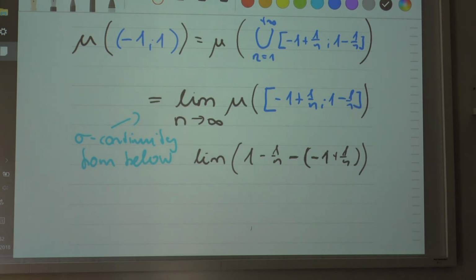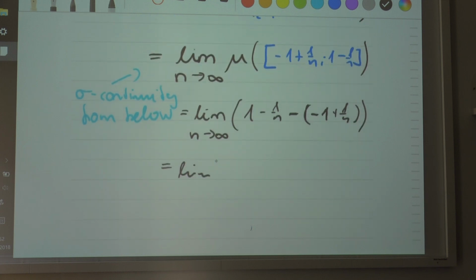Then, as n approaches infinity, what's going to be? This will be 1 minus negative 1, which equals 2, and negative 1 over n minus 1 over n equals negative 2 over n. So as n approaches infinity, you get the limit that this is equal to 2. And that is a property that all measures must have. So if a function is sigma additive and the image of the empty set is equal to 0, then it also satisfies this property, namely the sigma continuity from below.